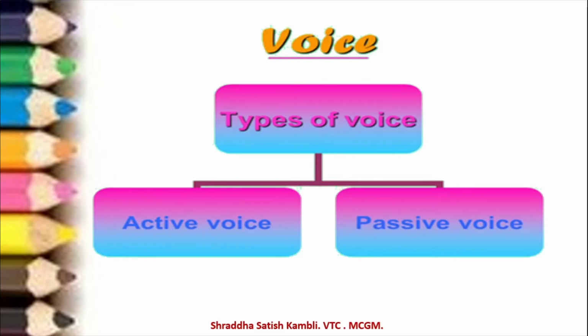Types of voice. You have active voice and you have passive voice. Active voice means the focus is on the subject of the sentence. The sentence has got a subject and a predicate, and the verb is part of the predicate. So when the sentence is in active voice, the subject is important. Focus is on the subject of the sentence.